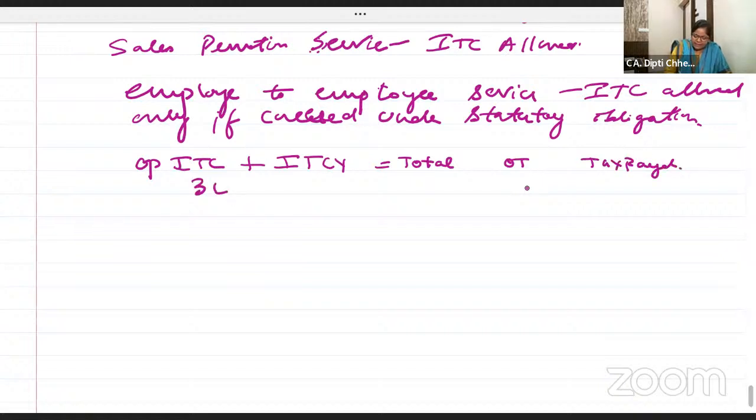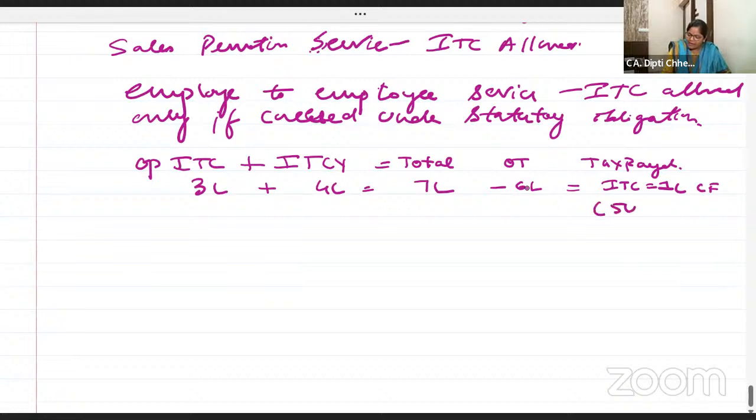So opening I said 3 lakh, ये करंट ईयर का था 4 लाख, टोटल है 7 लाख, आउटपुट टैक्स है 6 लाख. तो अभी भी आईटीसी 1 लाख is carried forward. In that, 50,000 is wrongly availed, but we have not yet utilized.